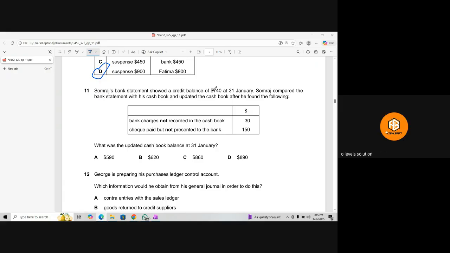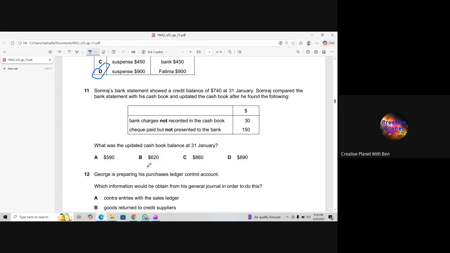For example, if you deposit $500 into your bank account, for you this is a debit, but for the bank this will be a credit. Why? Because the bank's liability has increased. That's why they credit it, because they have to pay you whenever you want to withdraw. So for the bank this is a liability, but for us this is the debit balance. In the bank statement, if the balance is credit, it is positive for us. And if the balance in the bank statement is debit, that is a negative balance for us.